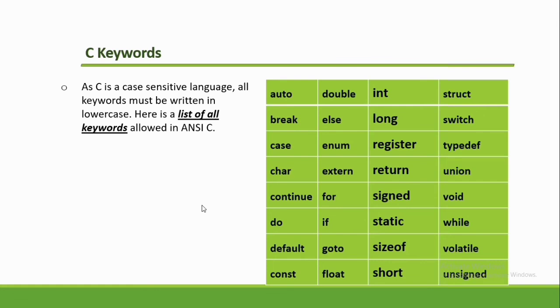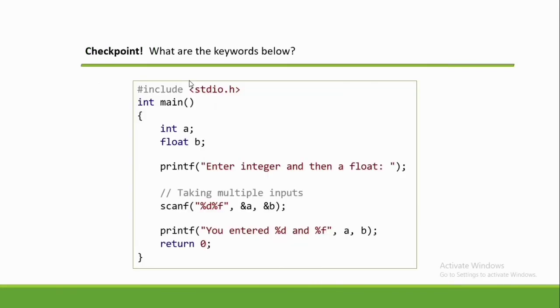Here is a list of all keywords allowed in ANSI C. In this table we have auto, break, case, char, continue, do, default, const, double, else, enum, extern, for, if, goto, float, and so on, which are all the keywords in C. So that is keywords.